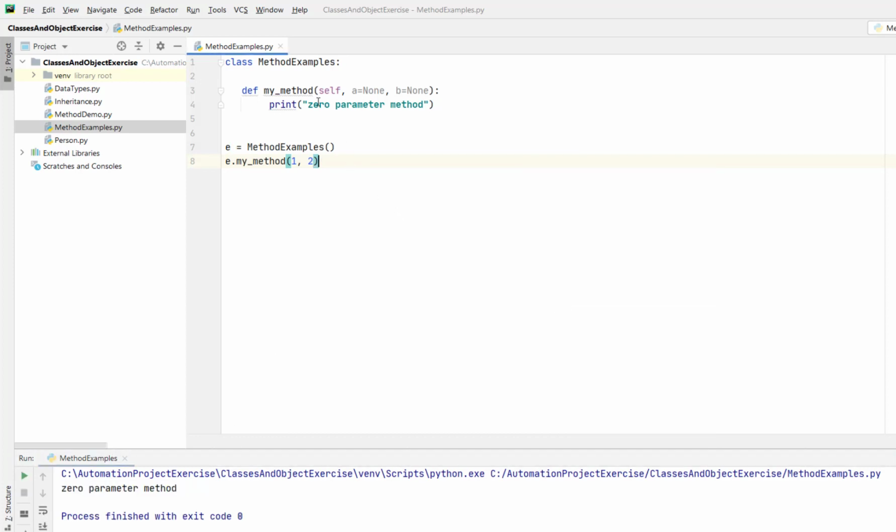Still this method is working fine. Let me just modify this method as a many parameter method, and let me print the values a comma b. So a has 1 and b has 2. If you don't pass the value for b, then still this method will work. So it says many parameter method, the value of a is 1, and if you don't pass the value for b, it's going to consider None.